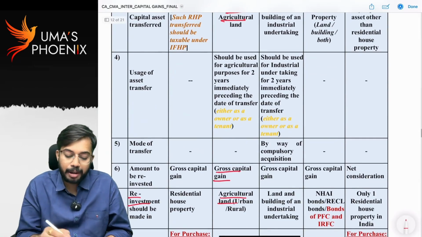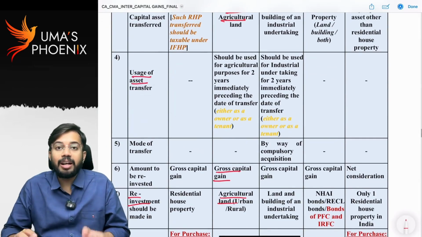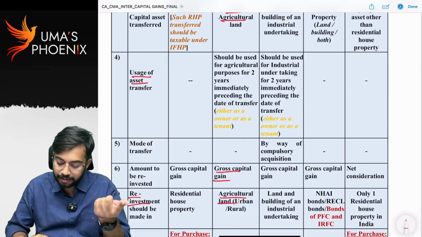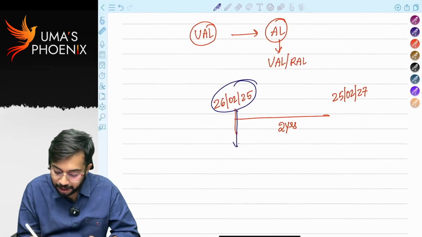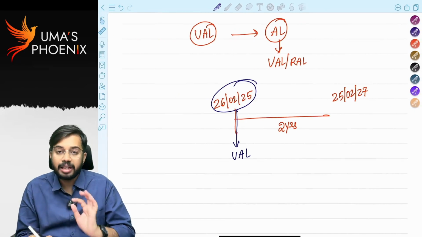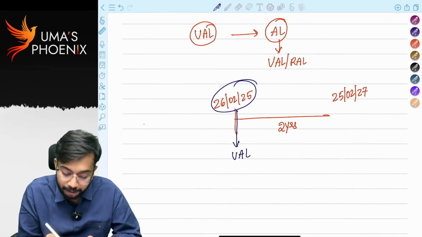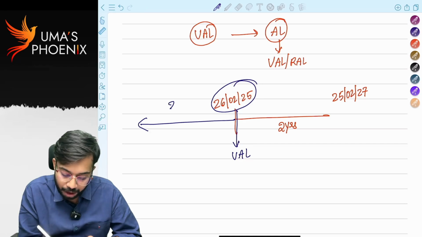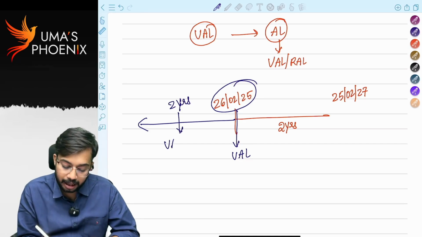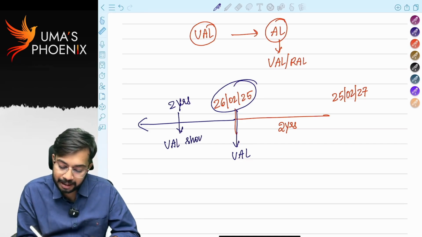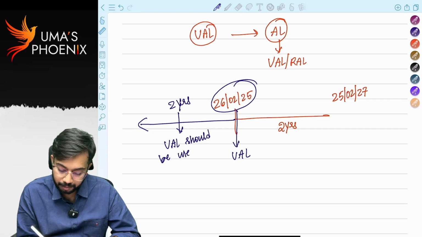Another requirement, usage of asset. Whatever the urban agricultural land that is transferred is there. Here, when I am transferring urban agricultural land on 26th February 2025, from 26th February 2025, you have to take last 2 years. For last 2 years, urban agricultural land should be used by SSC or his family members.